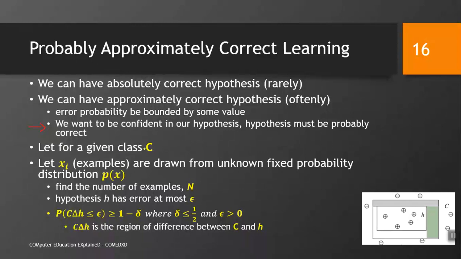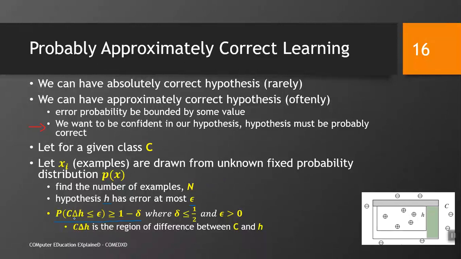Let, for a given class C, let me look at this figure. We have a given class C, which is denoted by this outer rectangle, and let xi, which is an example, be drawn from some unknown fixed probability distribution p of x. We have already studied p of x. Find the number of examples n. Now look at this definition very carefully. We need to find the number of examples n and a hypothesis h which has at most this error. We have this formula. Let us try to understand this formula now.